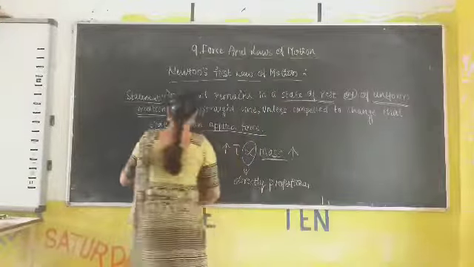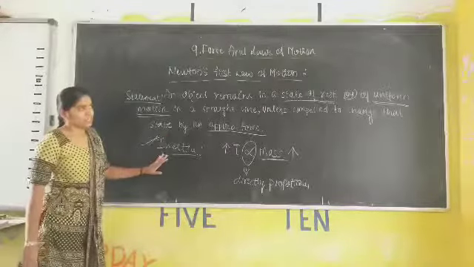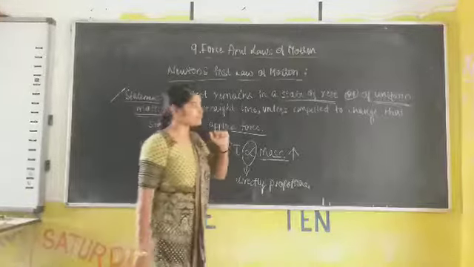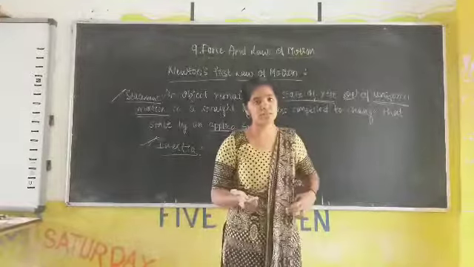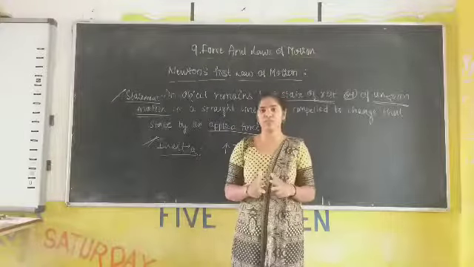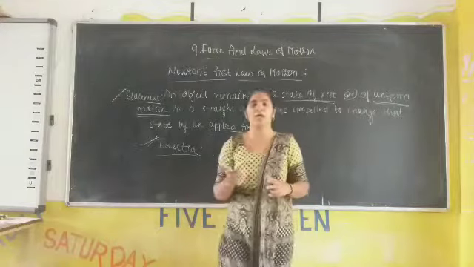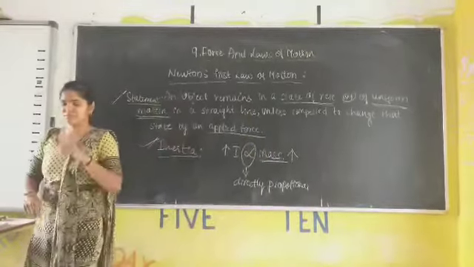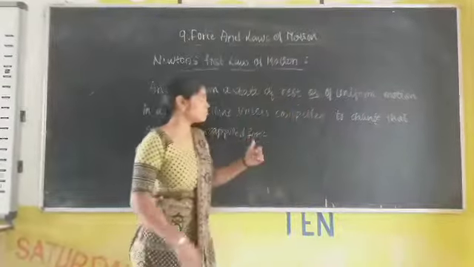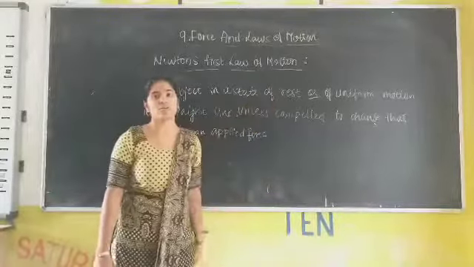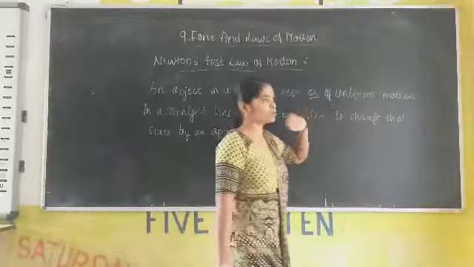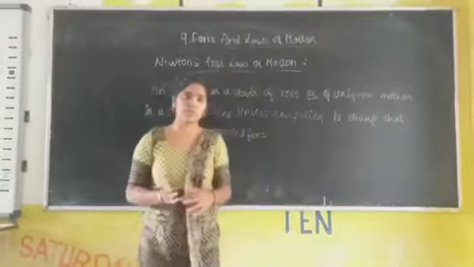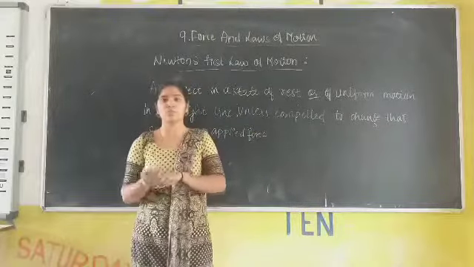So we can say that inertia of the body explains Newton's first law of motion. As we say, Newton's first law states that an object remains in a state of rest or of uniform motion unless it is compelled by an external force. We studied Newton's first law. In that we know about when the object is in a state of rest. As I told about uniform motion, when an object is moving in a uniform motion, what are the factors influencing the object if it is to be in continuous motion?